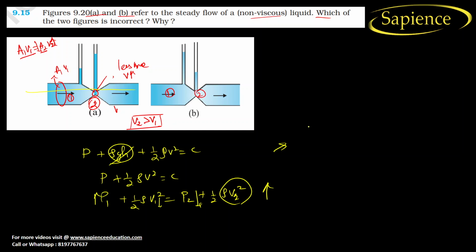So from this equation we can infer that p2 is less than p1. If we see the diagram, this is p1 and this is p2. If pressure is less, the height of the fluid in the capillary tube should be lower. But here p2 shows a high pressure, which is wrong. So finally we come to the conclusion that option B is the correct one.